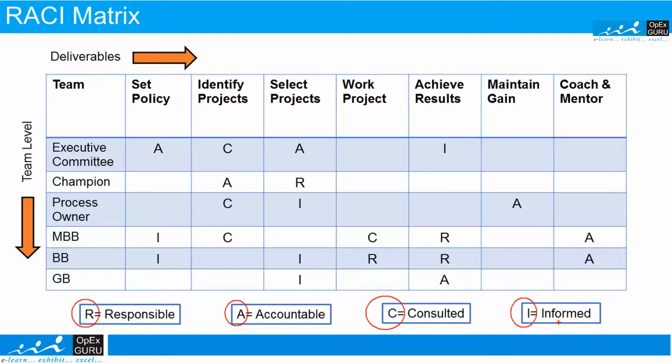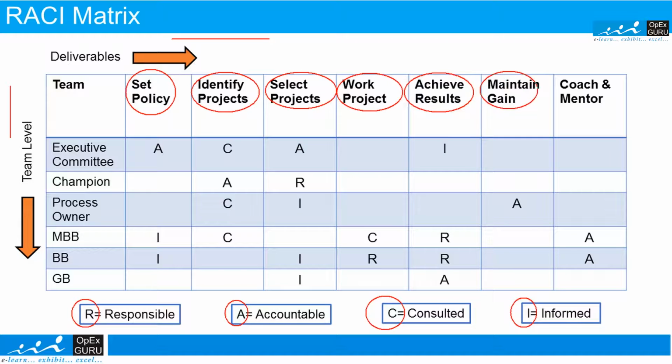So, we divide the responsibility according to whether the person is responsible, accountable, to be consulted, or just needs to be informed. On one axis we have the team levels, and on the other axis the deliverables. We have various activities mentioned here, like setting the policy, identifying the projects, selecting the projects, working on the projects, achieving the results, maintaining the gain, and coach and mentor.